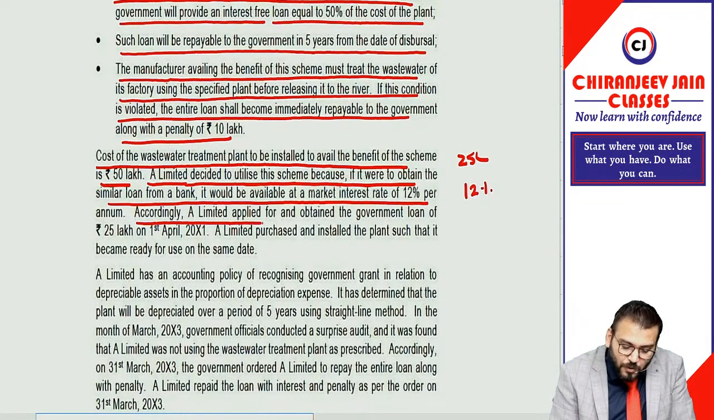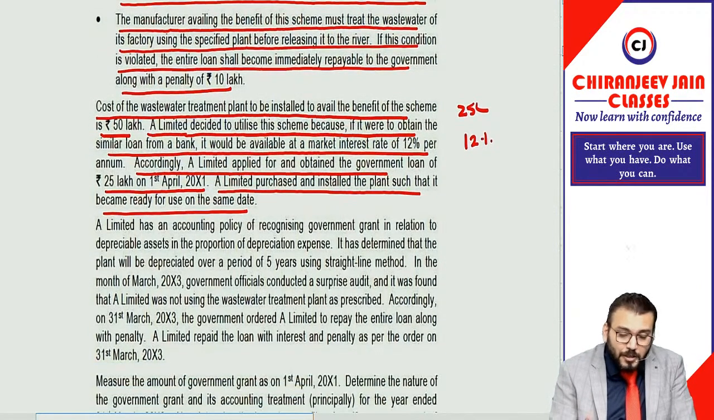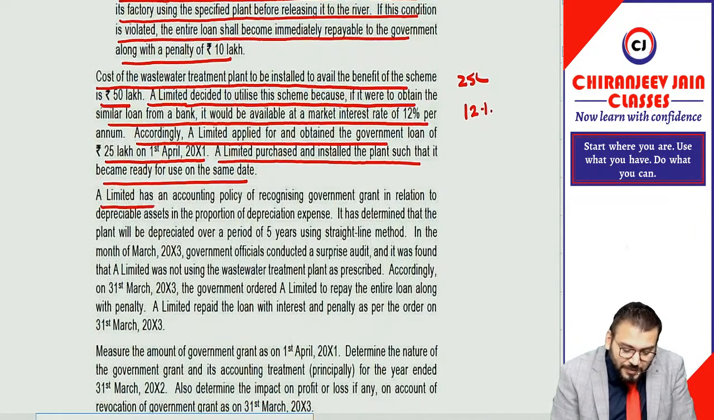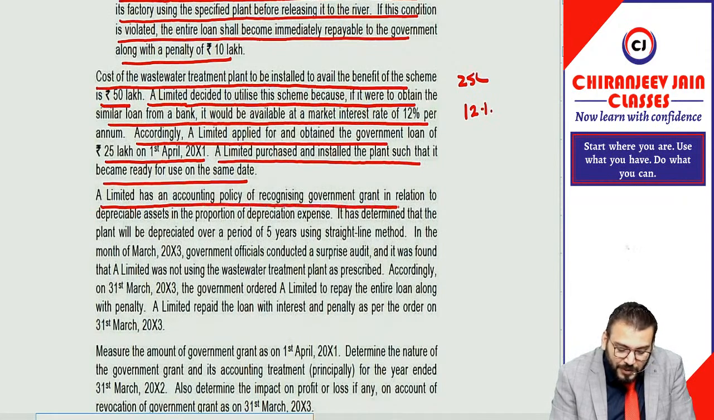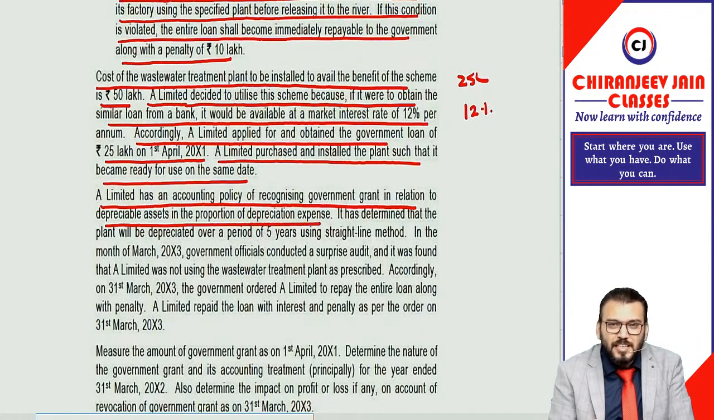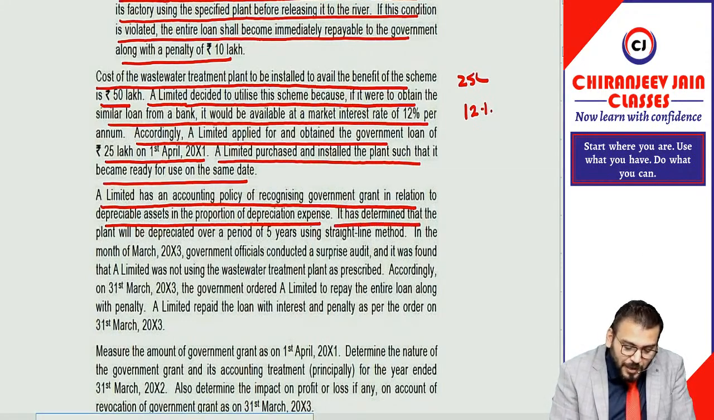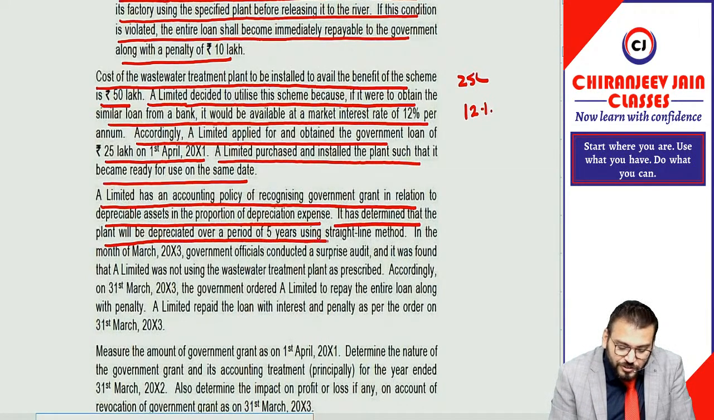Accordingly, A Limited applied for and obtained the government loan of 25 lakh on 1st April 2001. A Limited purchased and installed the plant such that it became ready for use on the same date, so depreciation will commence from that date. A Limited has an accounting policy of recognizing the government grant in relation to a depreciable asset in proportion to the depreciation expense. It can be understood that in this case the government grant will be treated as deferred income, because it will be amortized to PL in the ratio of depreciation expense. It has determined that the plant will be depreciated over a period of 5 years using the straight line method.